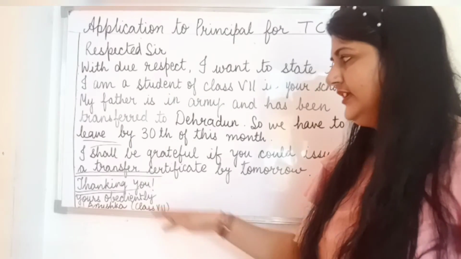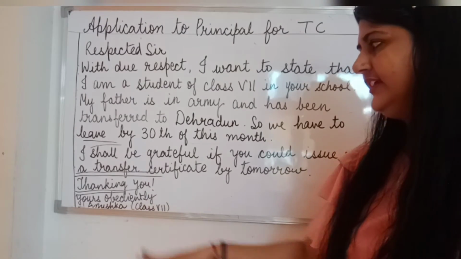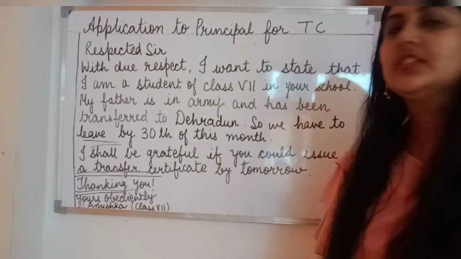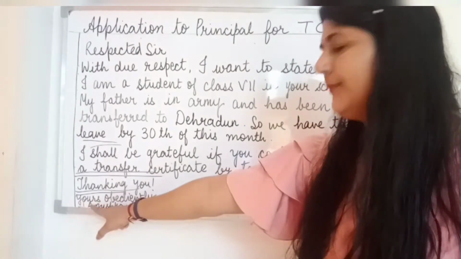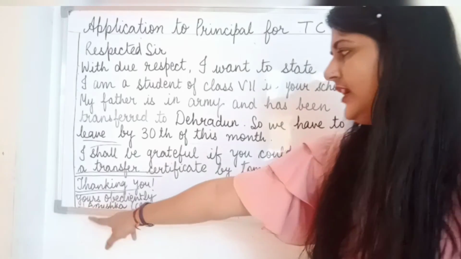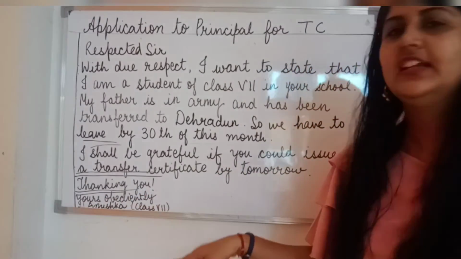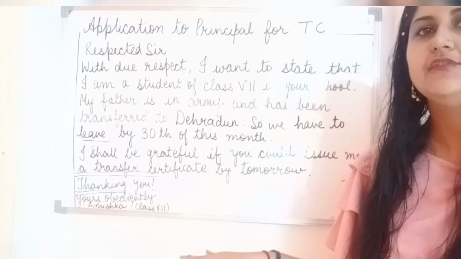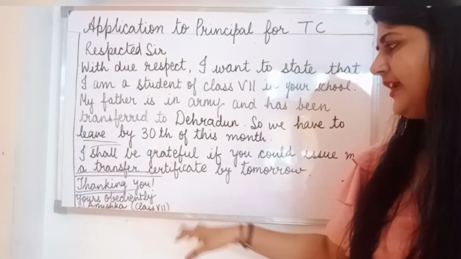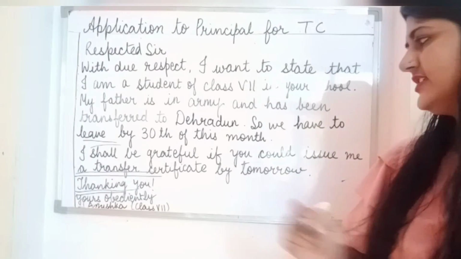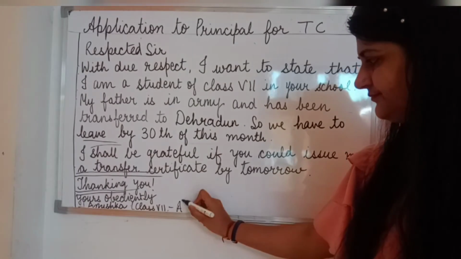After that, leave a line and write Thanking you. Then leave a line. Then you will end with the closure, like Yours obediently. No apostrophe here, keep in mind, and your Y should be capital: Yours obediently. After that you have to write your name, or you can sign it. Then mention your class. If there are sections in your class, you can write Class 7, Section A.